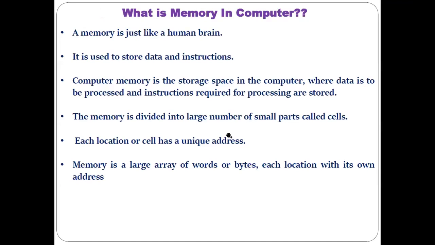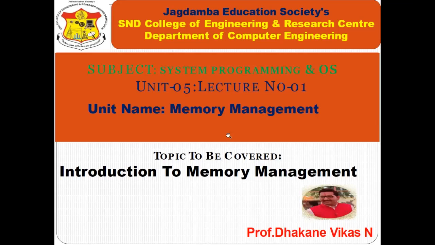As in the previous lecture, we started the contents of the operating system and discussed what exactly an operating system is. As all of you know, the operating system acts as an interface or communication bridge between the user and the computer hardware.